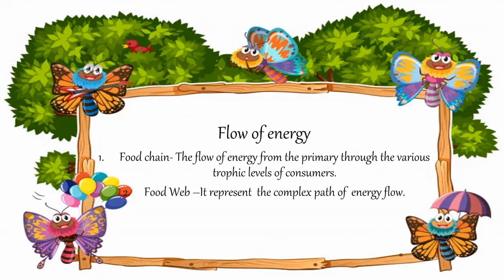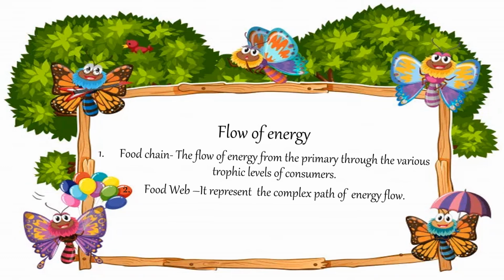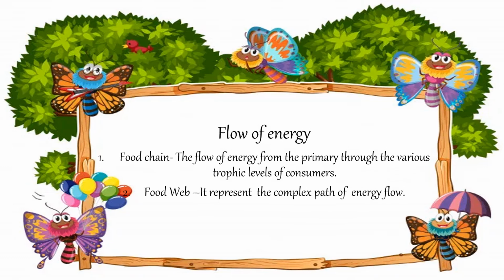So, energy flow in an ecosystem. First we have the food chain. It is the flow of energy from the primary producers to the various trophic levels of consumers. And the next one is the food web. It represents the complex path of energy flow. But today we are going to focus only on the food chain.